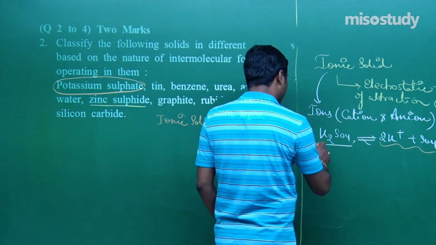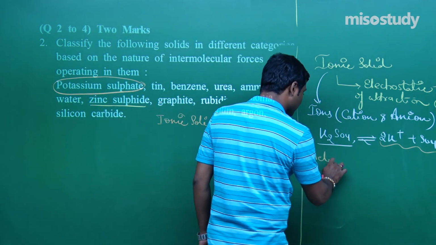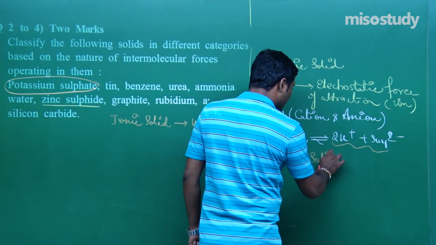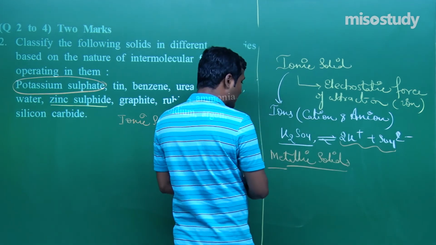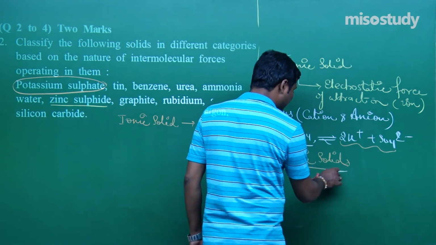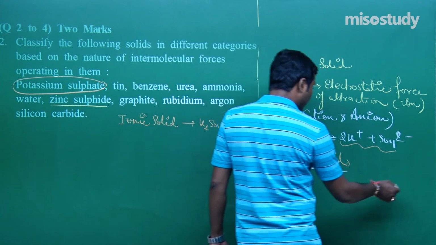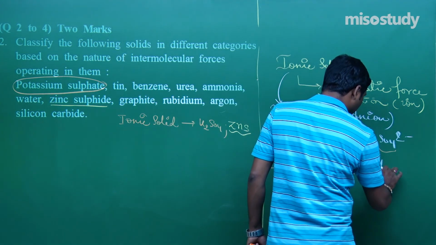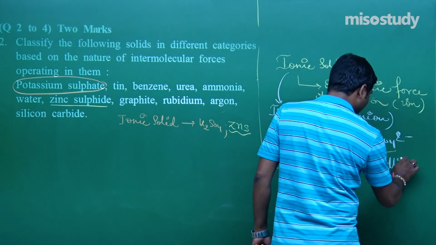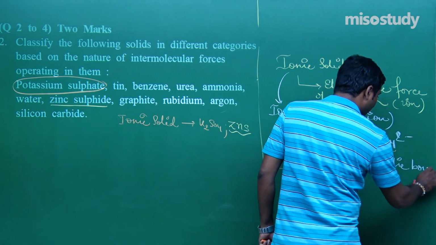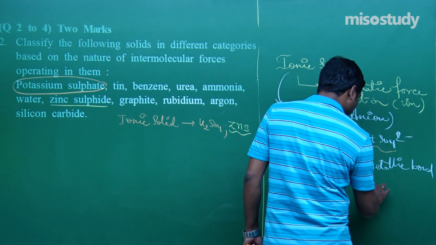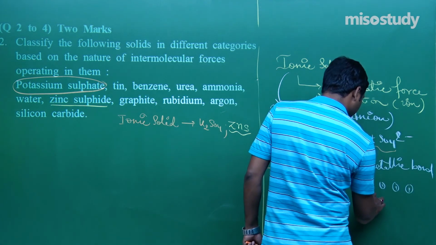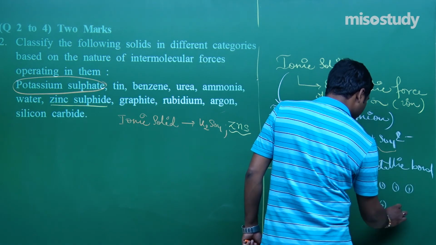Now there comes, my friend, metallic solid. What do you mean by metallic solid? Those types of solid in which the constituent particles are metal atoms, and in this case the bond operating is the metallic bond, my friend. Clear to you? For example, the bond is a metallic bond like this. Do you remember?